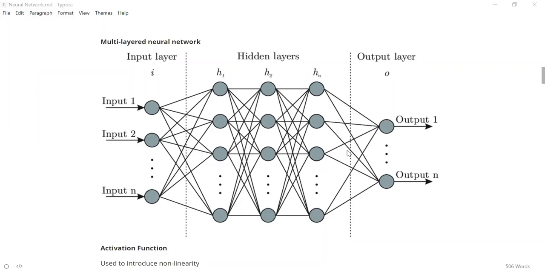We use every pixel as an input for our neural network, so we'll have 784 input nodes. The value at the input node is nothing but the value at every pixel.